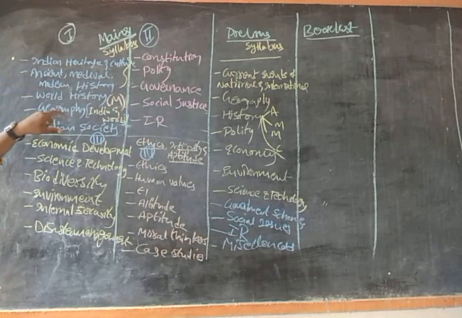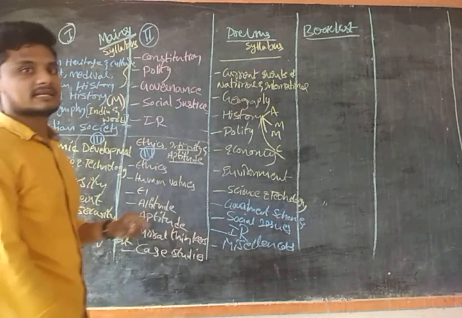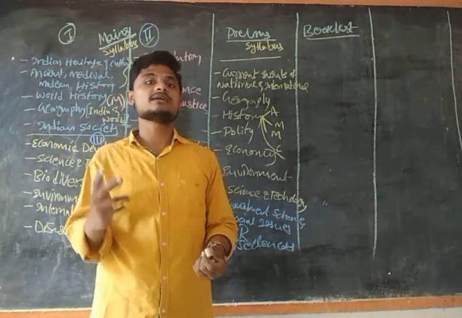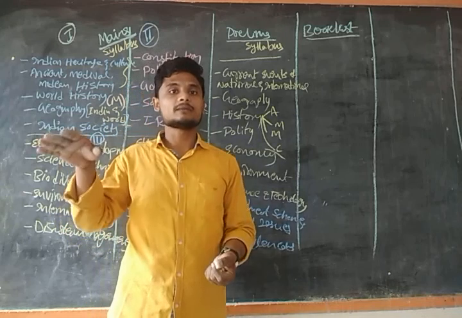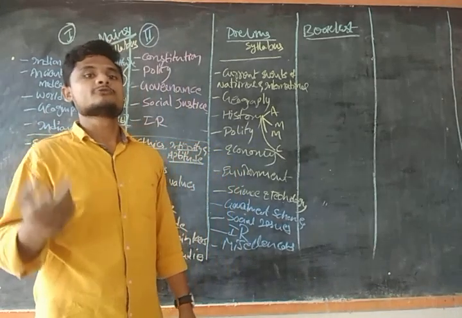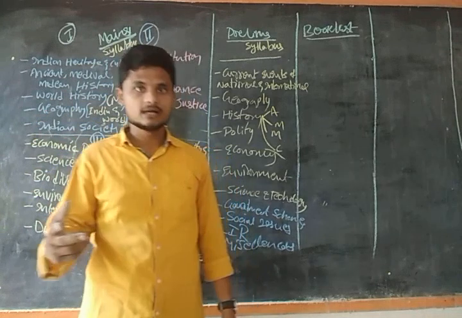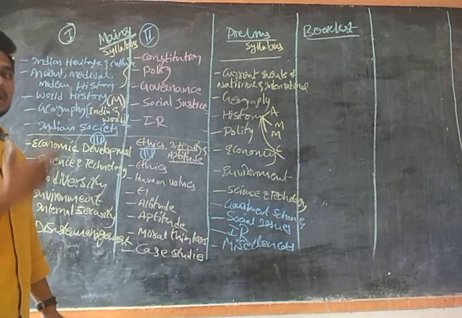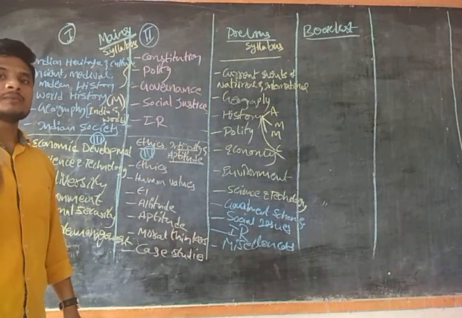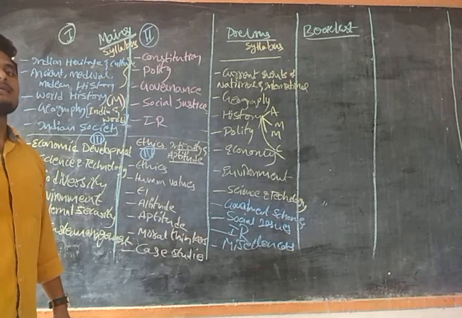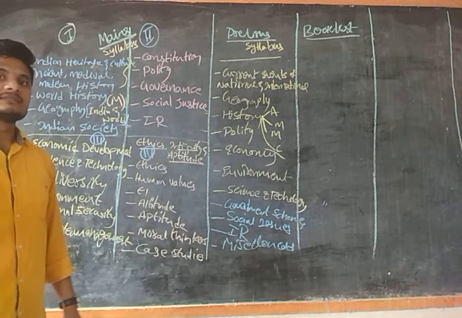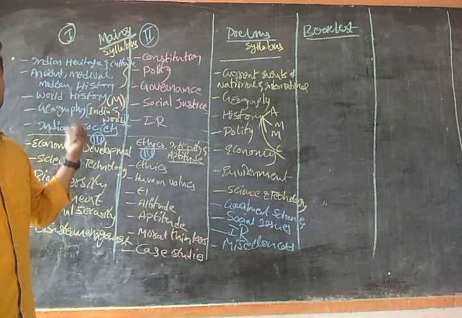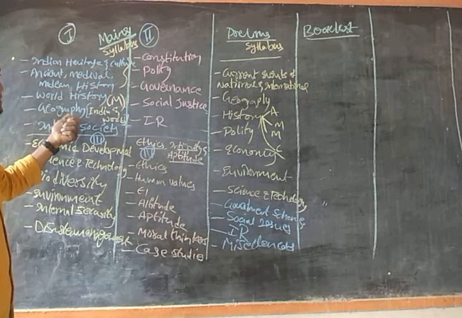Then geography. If you see the syllabus of geography, it is clearly mentioned: the distribution of key natural resources across the world, and in brackets it mentions including Asia and India. So there is special focus on Asia and India, guys, clear? With respect to geography, we have India and world geography. After that, they mention some phenomena of the world, that is climate, earthquakes, tsunamis, landslides, and all those things, and also the flora and fauna, biodiversity. All those things exist in the geography syllabus.